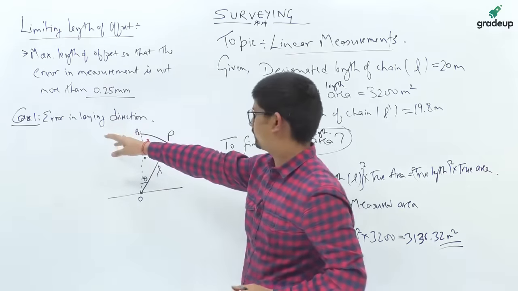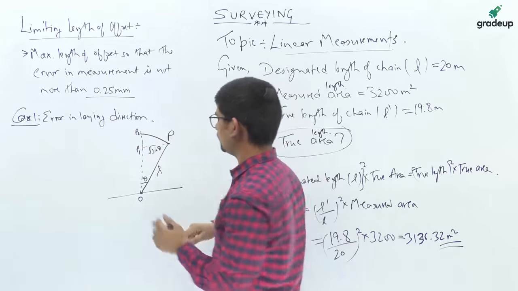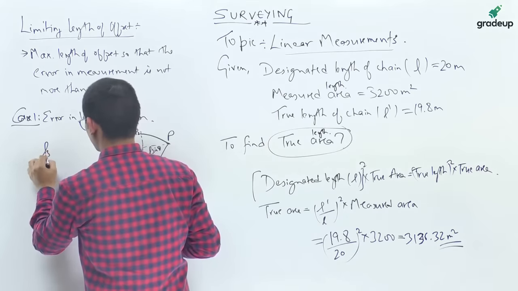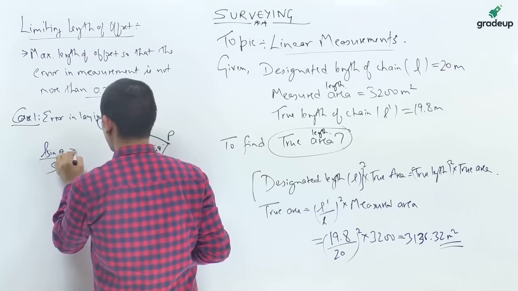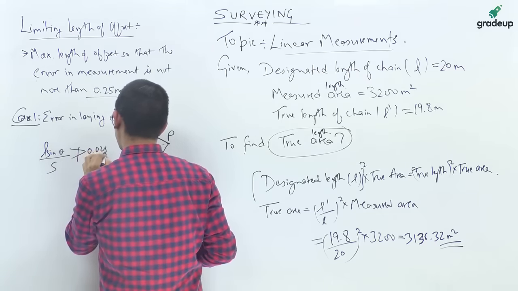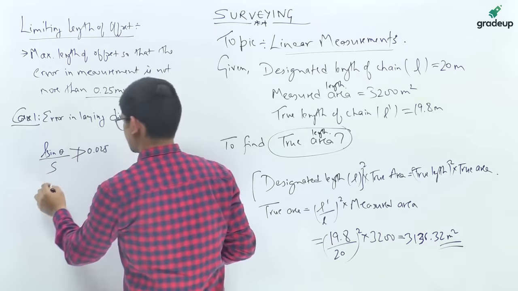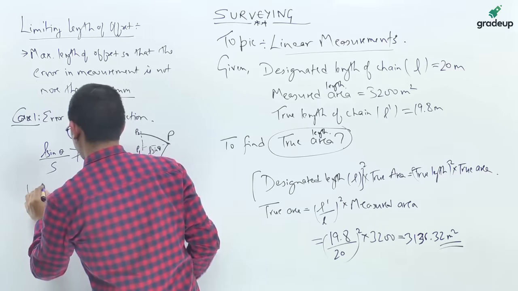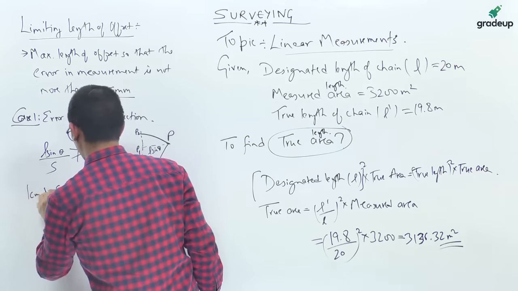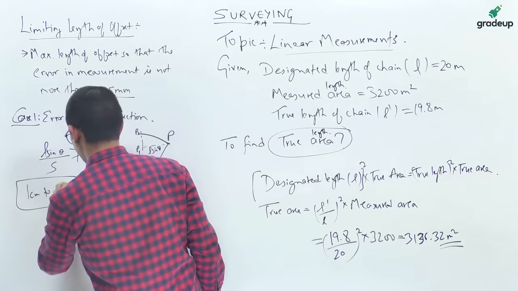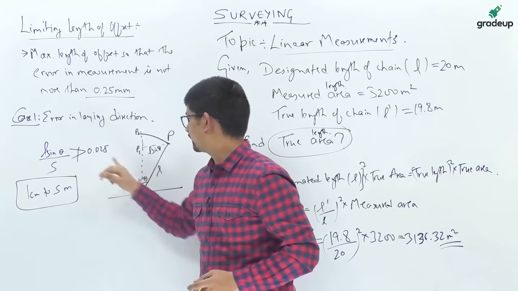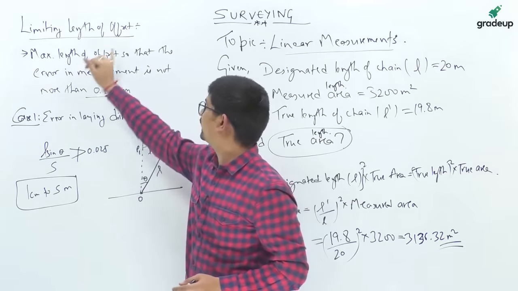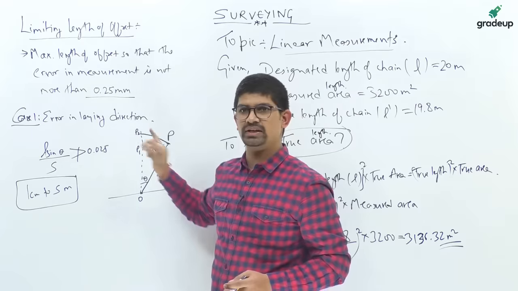Now for this case, where error is in laying direction, L sin theta by S, where S is the scale, should not be greater than 0.025. Here the scale is 1 centimeter to S meters, and L is the length of offset. This value will give the limiting length of offset when error is in laying direction only.